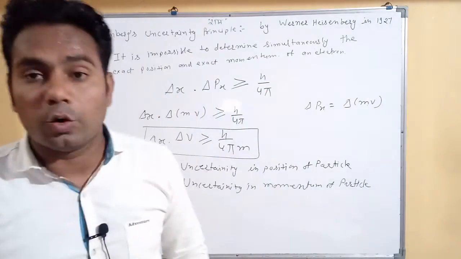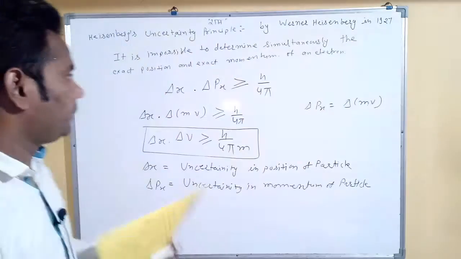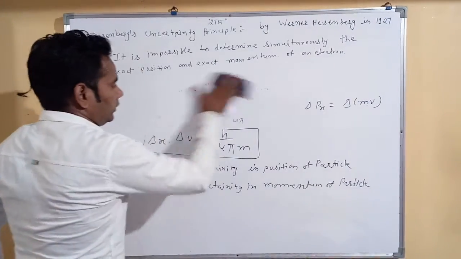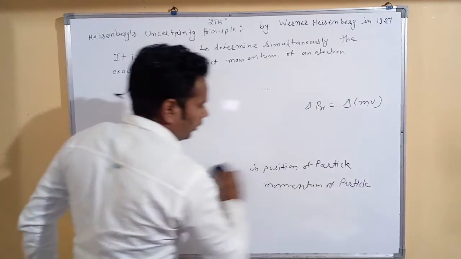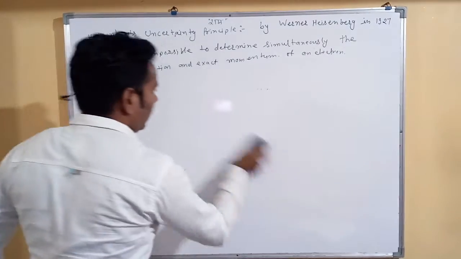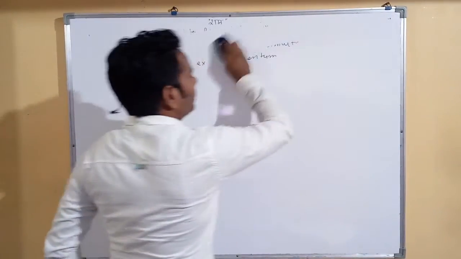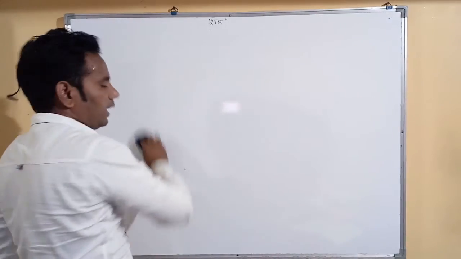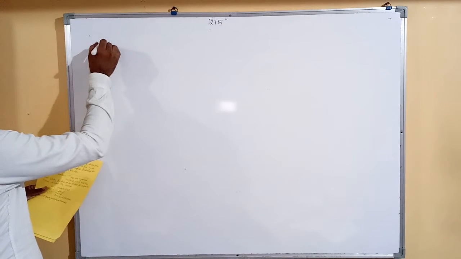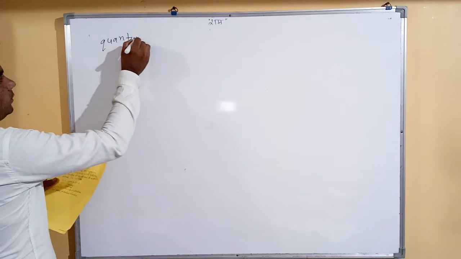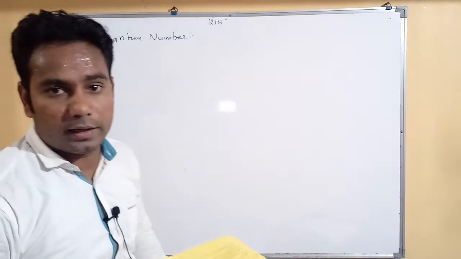Okay, so the next topic is quantum numbers. It's very important for you. Some numbers used for the determination of the location of an electron in an atom are called quantum numbers. It's a very important topic, because you will again study quantum in your physics.